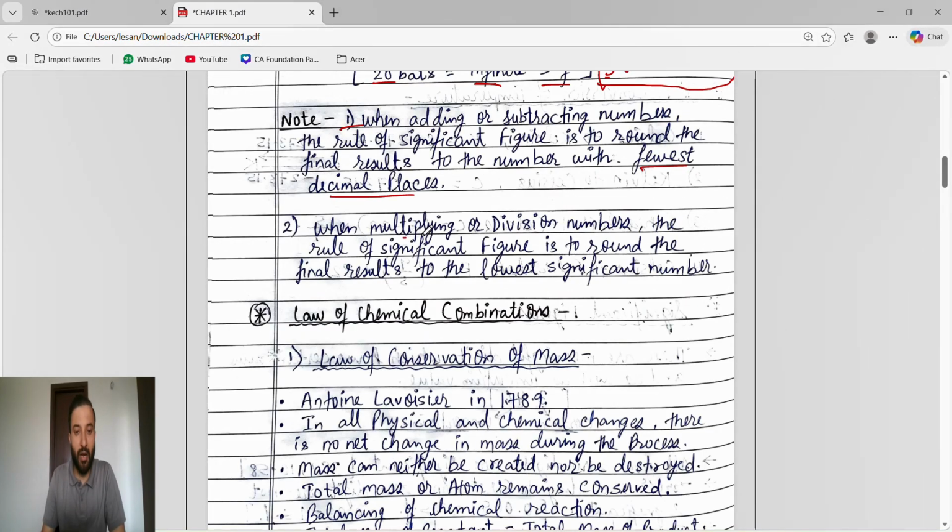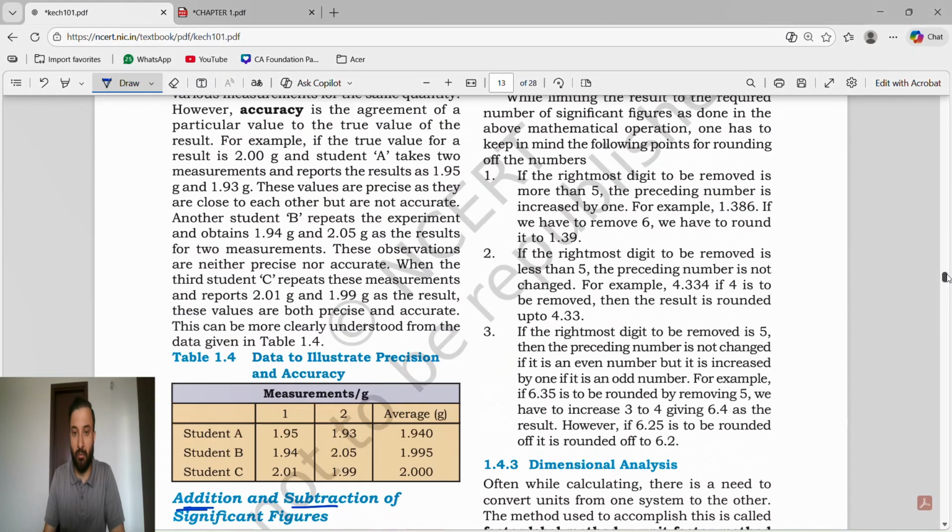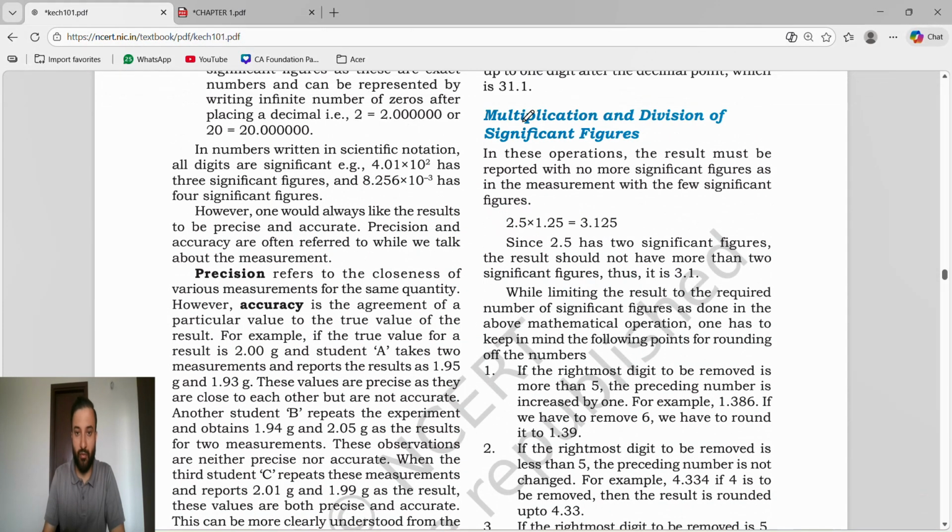Next, when multiplying or dividing numbers, the rule of significant figures is to round the final result to the lowest number of significant figures. Whenever you multiply or divide, see, this you multiplied, this is 2 significant figures, this is 3 significant figures. The final result comes in 4 significant figures. But in multiplication or division, we have to see which has the lowest significant figures.